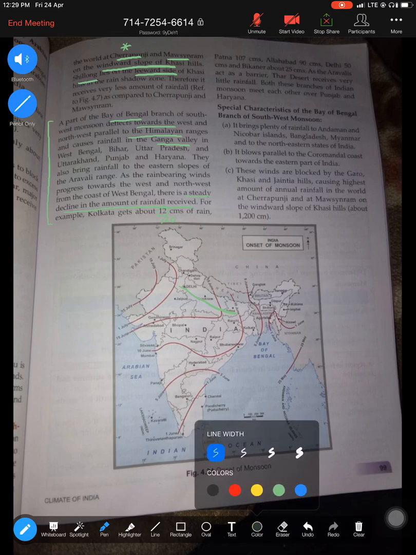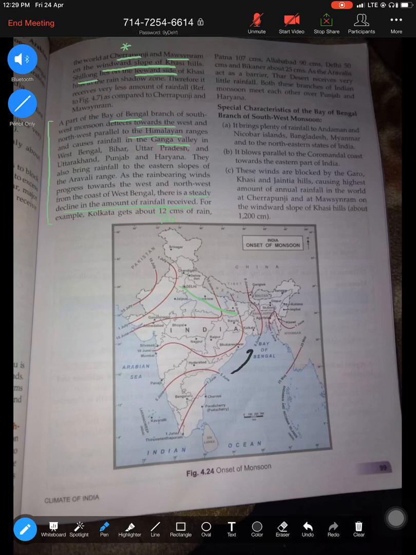As the Bay of Bengal southwest monsoon enters here, they pick up a lot of moisture and drop a lot of rainfall here. Similarly, here also they drop, and as they move upwards, the amount of rainfall starts decreasing, with very little rainfall further on. Because the moisture is heavy, they drop most of the moisture in Kolkata, followed by Patna, then Lucknow gets a little less, and Delhi gets very little rainfall.